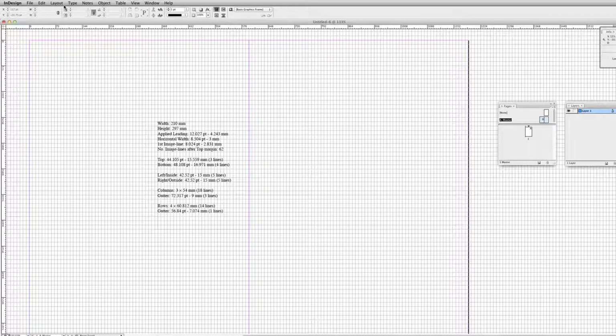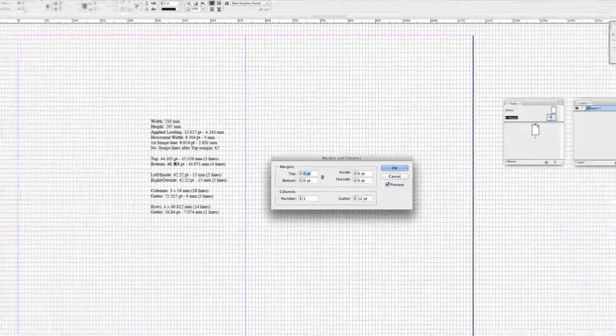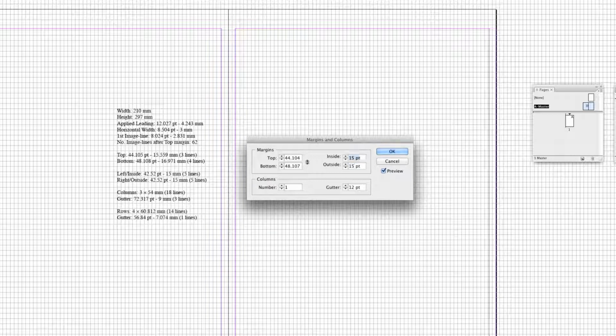Step number 2 is go to Layout, Margins and Columns, and I'm going to set up my top margin here, which is 15.559 millimeters. Bottom margin, 16.971 millimeters. And the inside and outside, it's 15 millimeters. Actually, let's change that to millimeters. And you can see that the value changes to points. This is because the rulers are set to points. I'm going to change that. I'll show you in just a second.